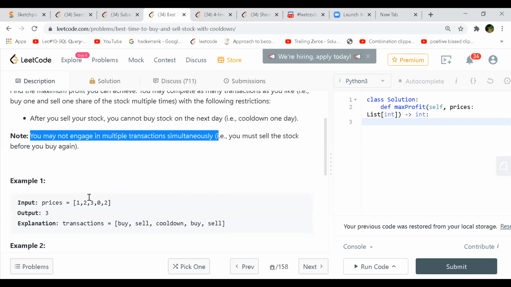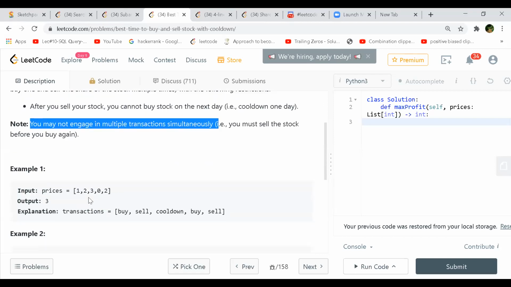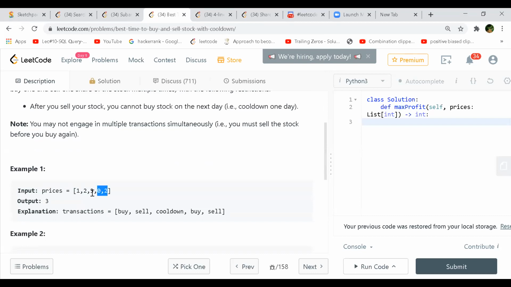So here, he's purchasing on one and selling it on two. So the profit of one is here, and then this will be a cool down period, because once you do the transaction, then again he is purchasing at price zero and selling it at this price. So two from here and one from here. So two plus one, three. And this is the transaction they have explained.